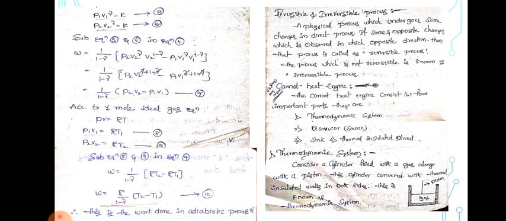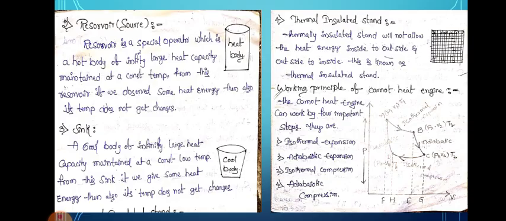We can see the diagram. Consider a cylinder filled with a gas along with a piston. This cylinder is covered with thermal insulated walls on both sides. This is known as the thermodynamic system. Now the second one is the reservoir, that is the source. The reservoir is a hot body of infinitely large heat capacity maintained at a constant temperature.